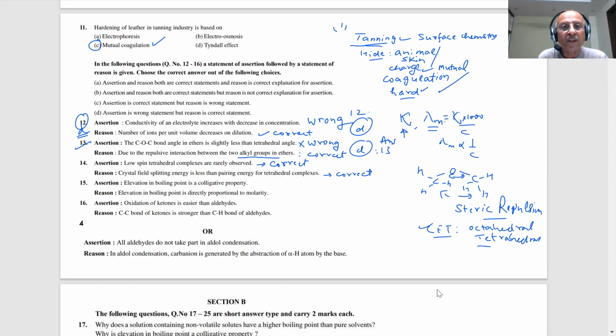So what will happen if crystal field splitting energy is less? Less energy is released, students, and for pairing, they don't have energy to pair up the electrons. That is what we are trying to say. Because when you pair up, there will be a pairing energy P that has to be supplied when the splitting takes place, when the ligands come. But they don't release that much energy, students. So pairing cannot take place. When pairing cannot take place, what will happen? The spin will be high, not low. And that is an explanation for this. It is a correct explanation and correct reason.